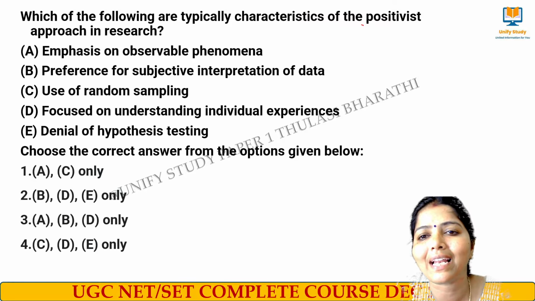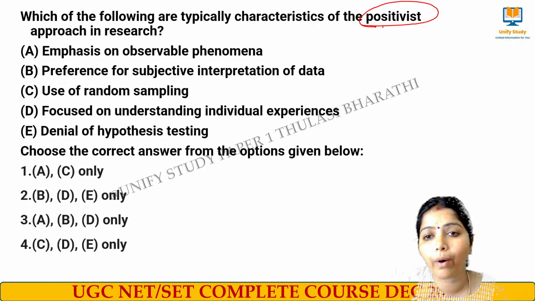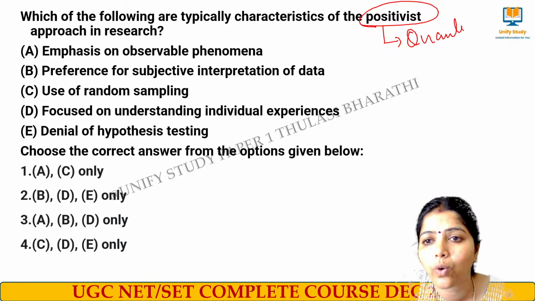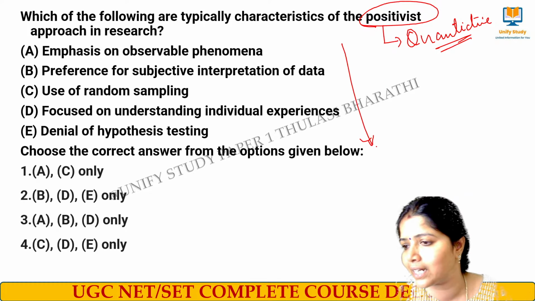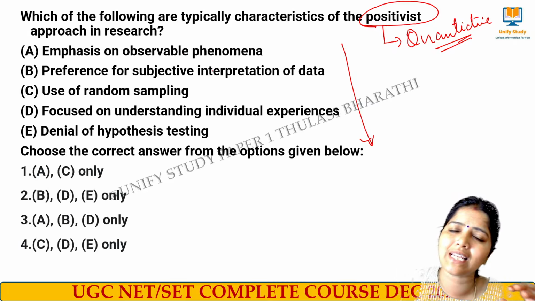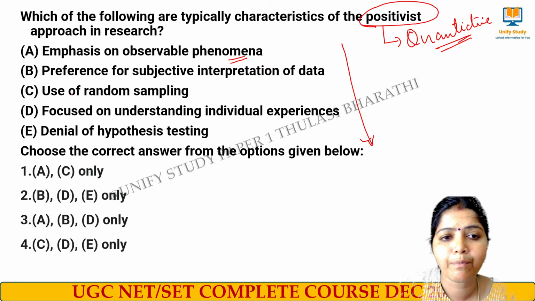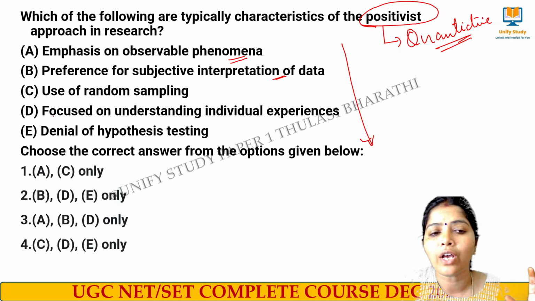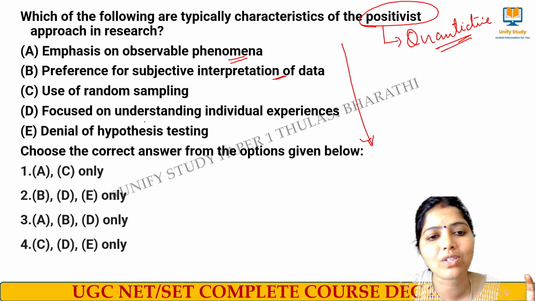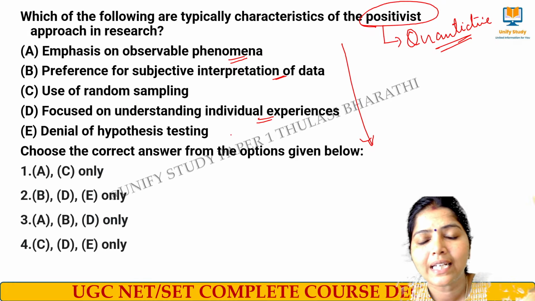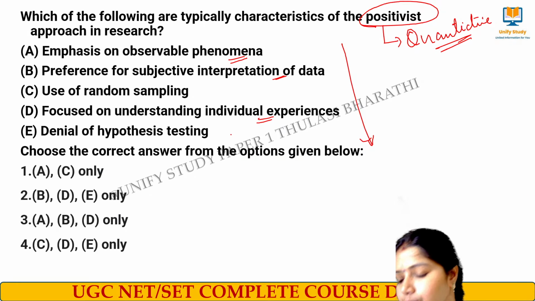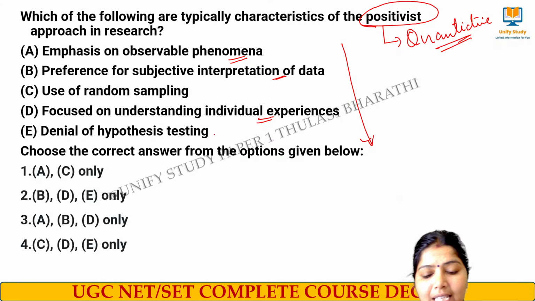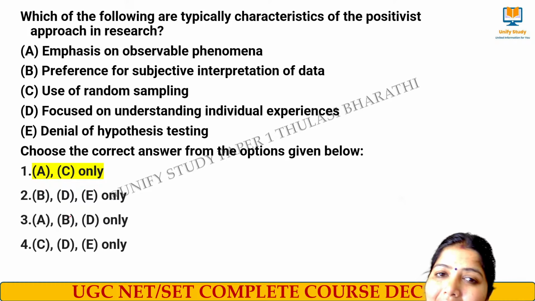Which of the following are the typical characteristics of positivist research? Positivist means, what does it mean? They rely on a quantitative data approach in the research. So what will be the answers here? Just read the question. Emphasis on observable phenomena, preference for subjective interpretation of data, use of random sampling, focus on understanding of individual experiences, denial of hypothesis testing. The right answer for this question is option A and C.